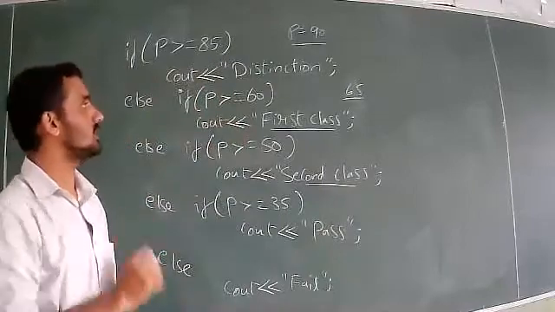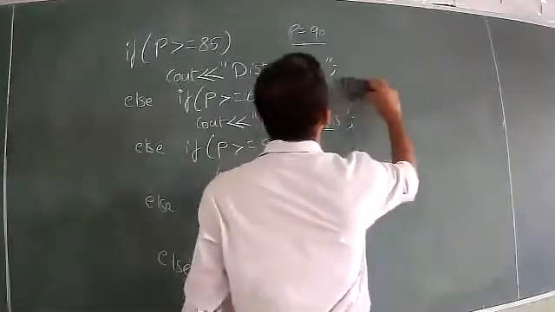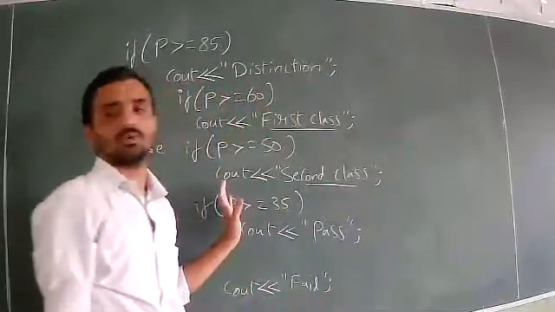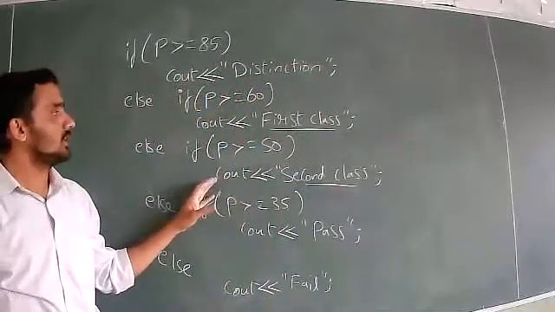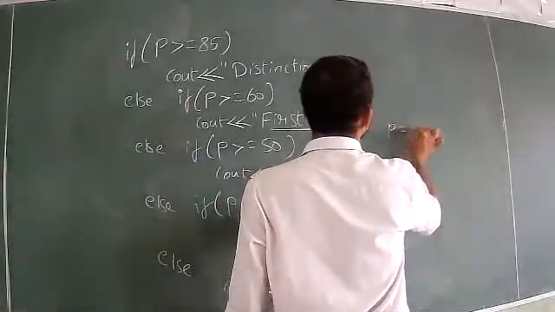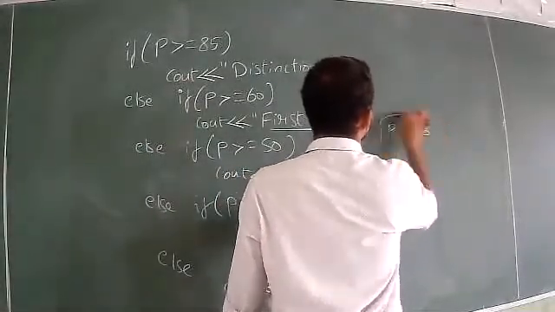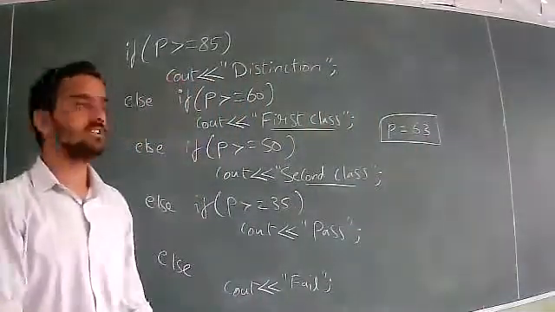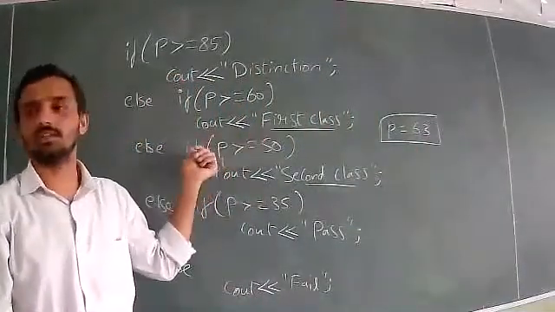In that way, this is how to write the code. Now we will check how this code works. Let me take a random value of percentage, say P equals 63. We know it is first class, but we will check how it works here.